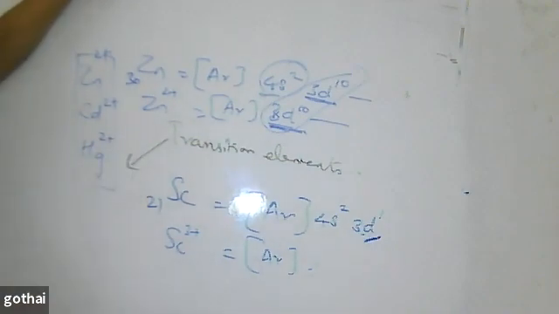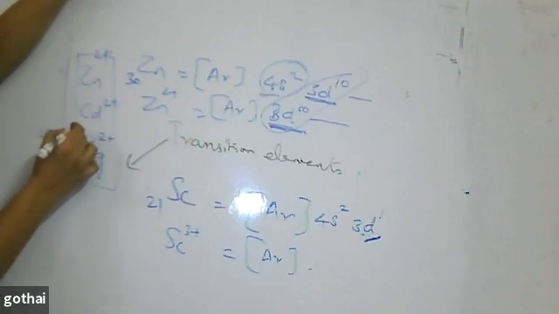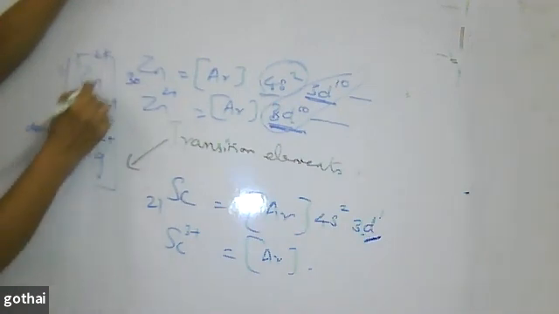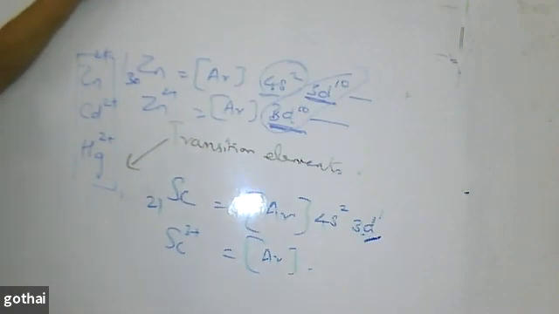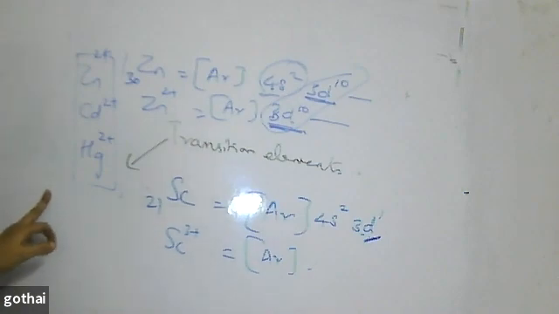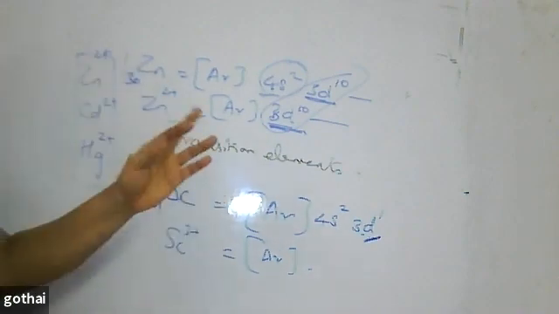Similarly, when we study the p block, the stability of the higher oxidation state decreases and the stability of the lower oxidation state increases in p block elements. The reverse will happen in the d block. The stability of the higher oxidation state increases, and the stability of the lower oxidation state decreases in the d block. The reverse of what you see in the inner p block will be seen here.